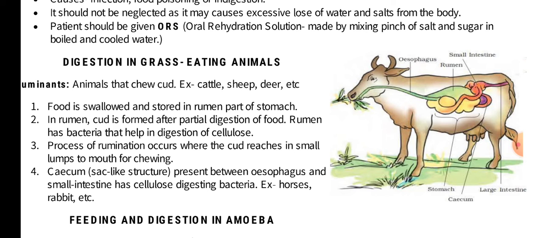In the case of some pseudo ruminants, they can have a cecum, a sac-like structure present between the esophagus and small intestine, which may also have cellulose digesting bacteria. Examples of such pseudo ruminants are horses and rabbits. So that's how the digestive system of ruminants works. Just this exception is there which makes them different to study.